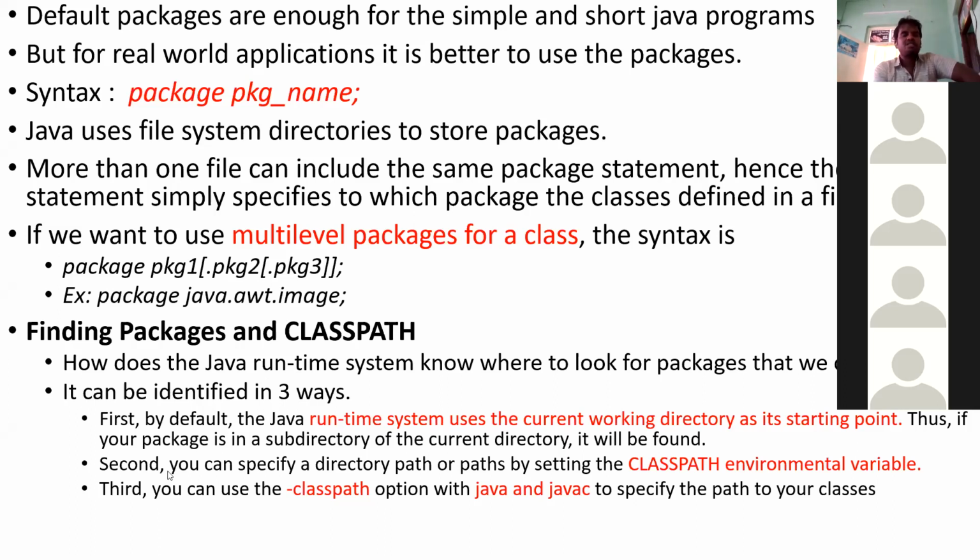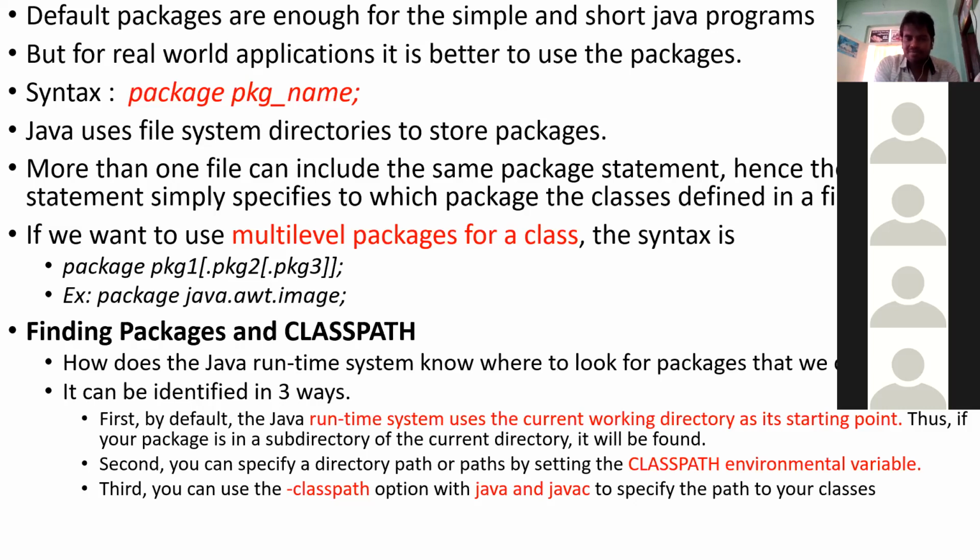Now the next important thing is, if you are going to use a package in your program, how to handle those programs and how to execute them, because those classes are not free. Those classes, those programs, those files are present inside the package. So execution must be done through that package only. Directly we can't do it, because that is a member of that package. So compilation or execution should be done with respect to the package only.